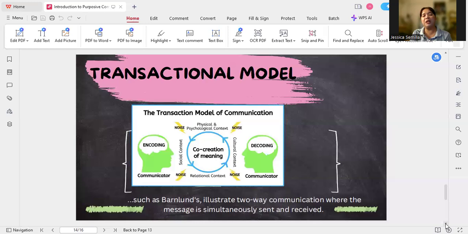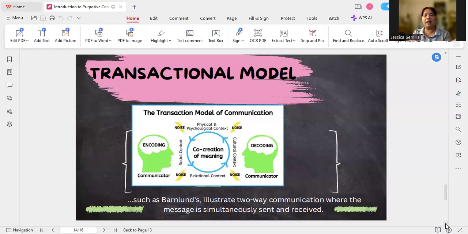Now, let's proceed with the third communication model, which looks at the interaction simultaneously. The sender encodes the message, they create the meaning, and then the receiver decodes the message and gives feedback, and the receiver becomes the sender and sends a message and gives feedback. In short, the easiest way to understand it is that it's more a transaction, more a conversation, more an interaction simultaneously going from small topics to bigger topics, like the one that I discussed to you, which is the spiral communication.